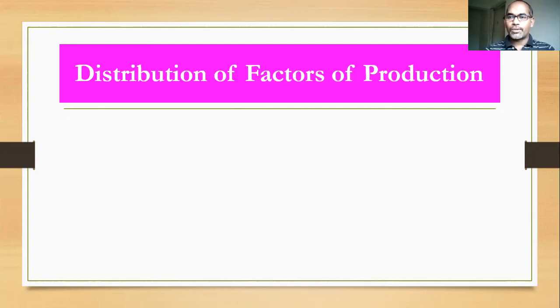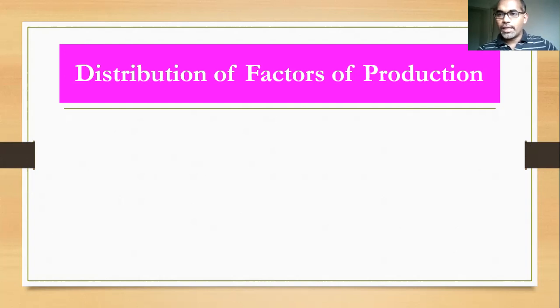What do you mean by factors of production? We already discussed factors of production in the first year. Factors of production are the factors which contribute to the process of production of goods and services. Those factors we also call inputs. That means the factors which we use to make the goods are called factors of production.